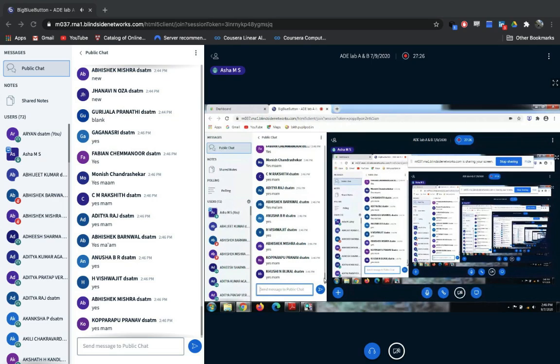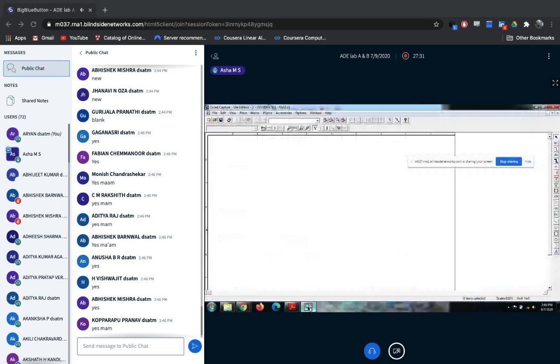So that's the reason we started with the software first. Okay. So this is the place where you are going to rig up your circuit. So on the left hand side, let's see the components, and where we are going to get the components from.